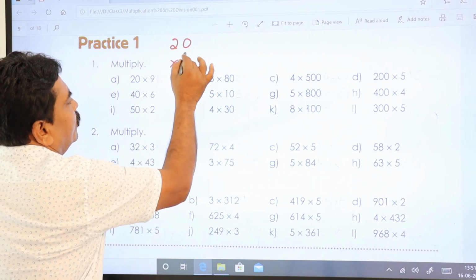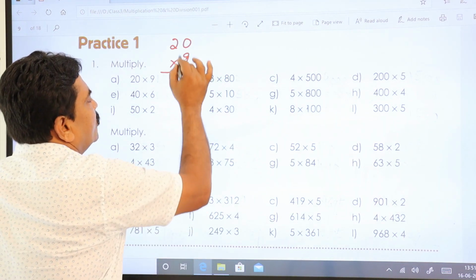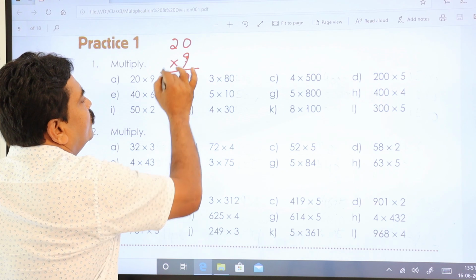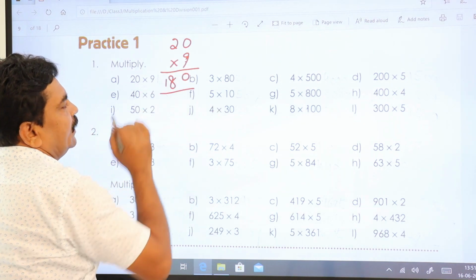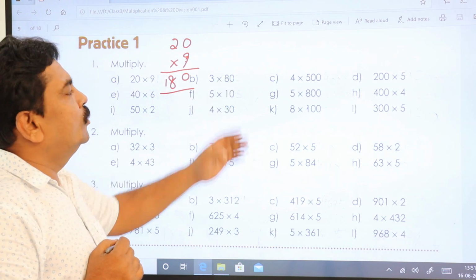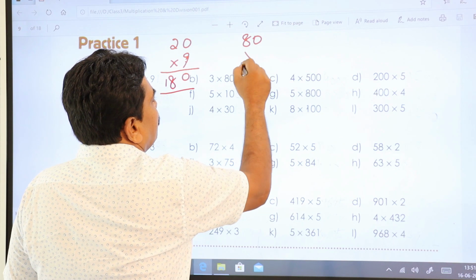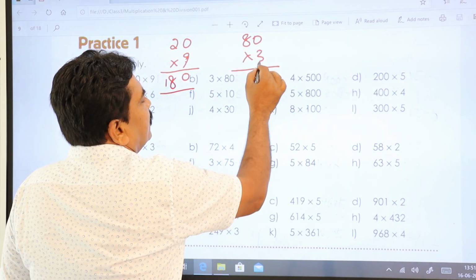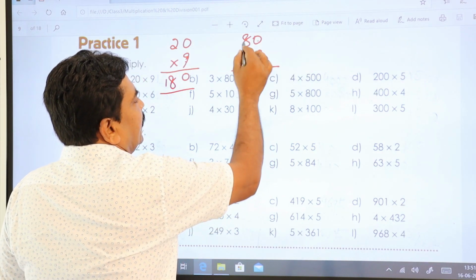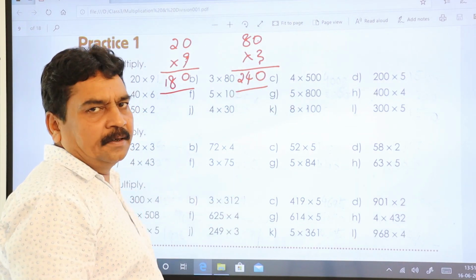20 into 9. 9 zeros are 0, 9 twos are 18. You got the same thing, 180. Go to next one. 3 into 80. So 80 into 3. 3 zeros are 0, 3 eights are 24. This is your answer.